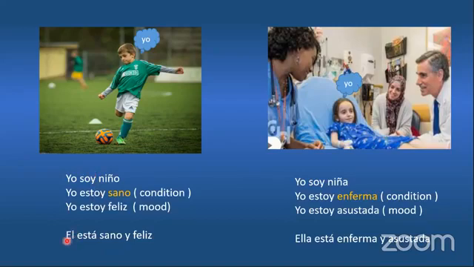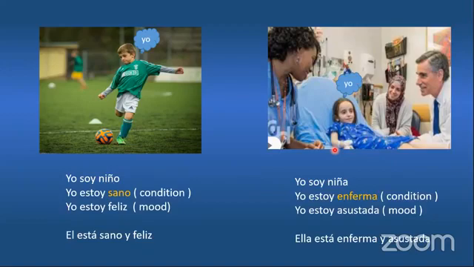Okay, so let's see here. Él está sano y feliz. So what is the meaning of that? Él está. Now I am not talking in first person. I am not saying I am. Right now, I am talking in third person. I am saying he is. He is healthy. He is happy. That is a third person. That is why the verb is also changing.